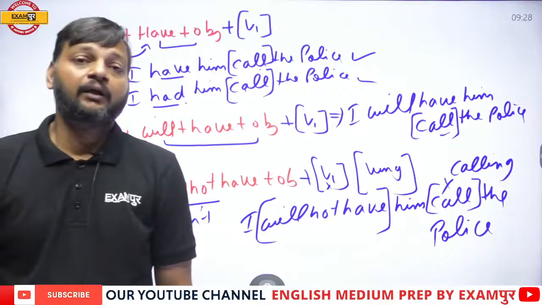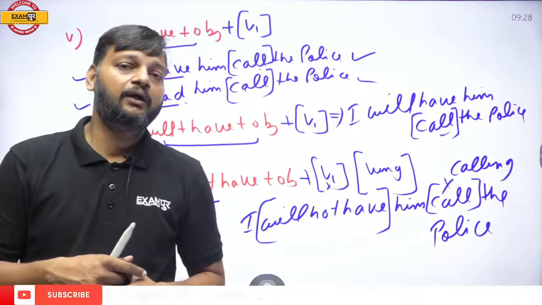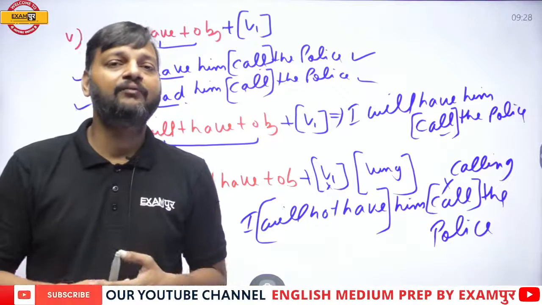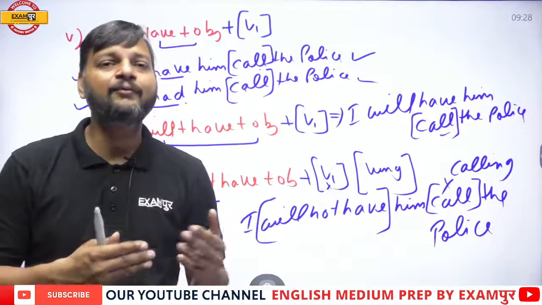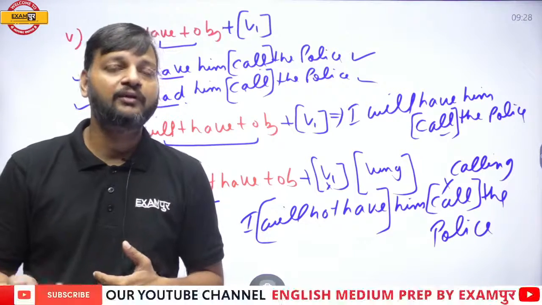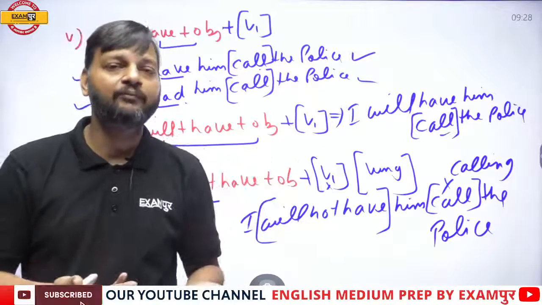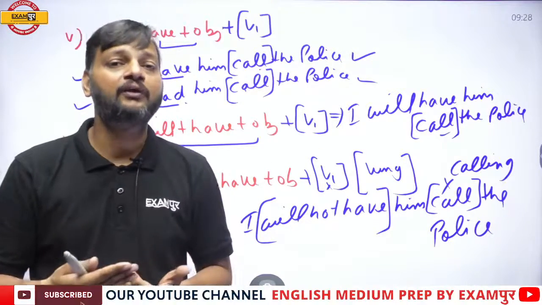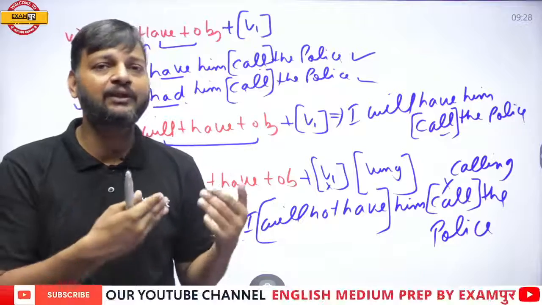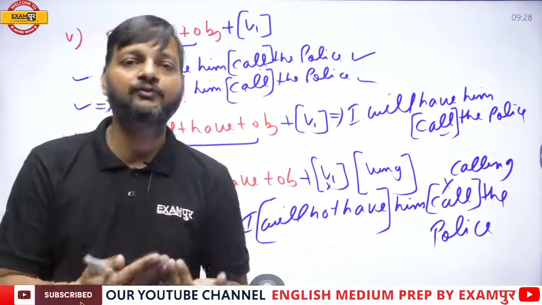See, Sakshi, Survanshi, you are asking why do we use gerund with negative? See, when we use it in positive, it is kind of order. Like I will have him call the police. That means I want him to call the police. It's a kind of order that I am giving to someone to call the police. So it is order. And to order someone, we use first form of verb.